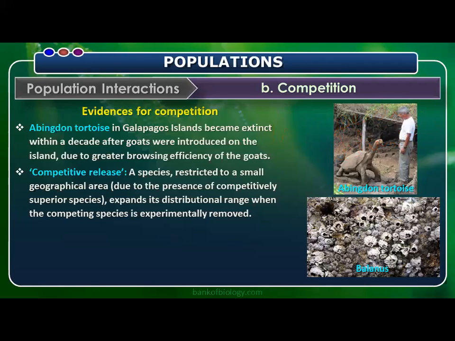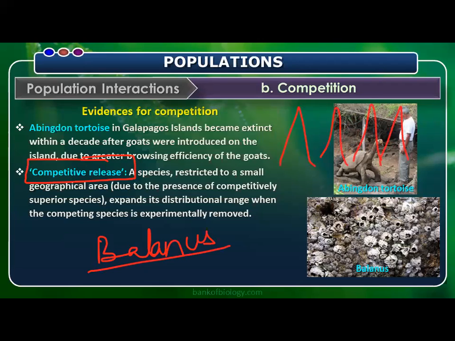The next feature is competitive release. It's there in the name: release. What does it mean? A species restricted to a small geographical area due to the presence of a competitively superior species expands its distributional range when the competing species is experimentally removed. Let's talk about this with the best example we have. Balanus is a rock barnacle, the bigger one. Next, Chthamalus is the smaller barnacle.